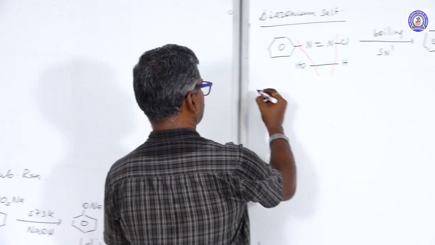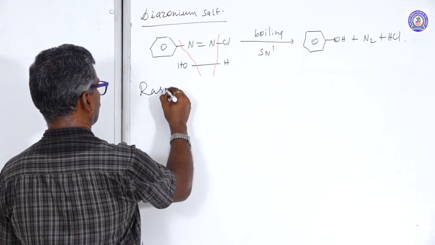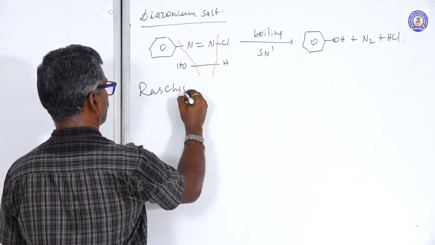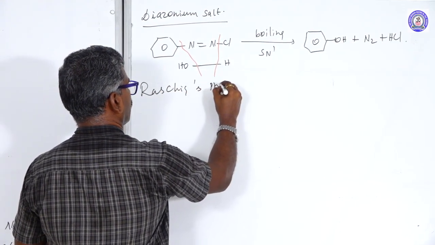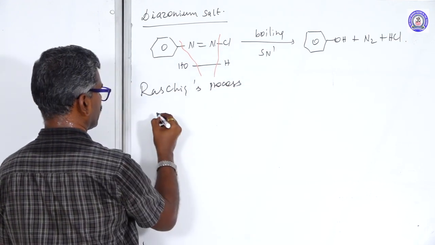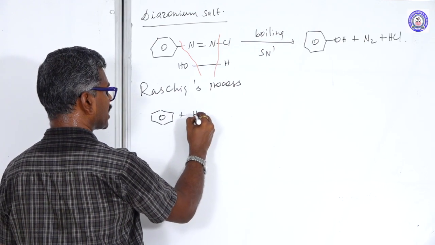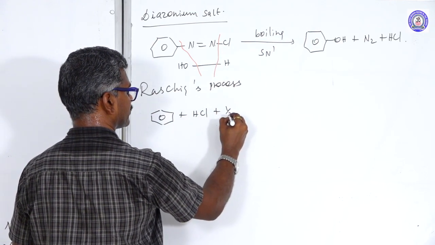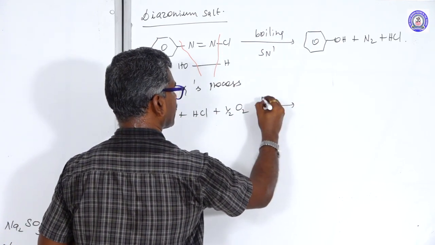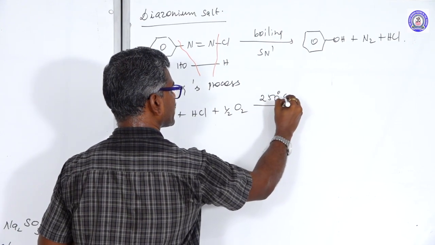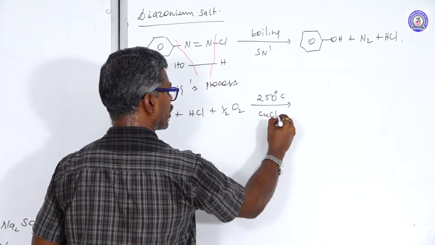Another one is the Raschig process. Starting from benzene, react with hydrochloric acid and oxygen at a temperature of 250 degrees Celsius in the presence of cupric chloride.